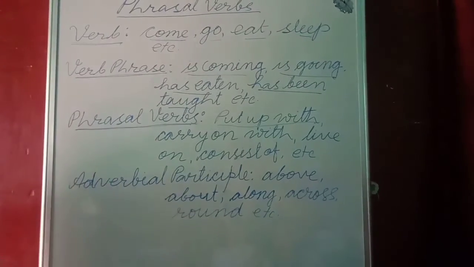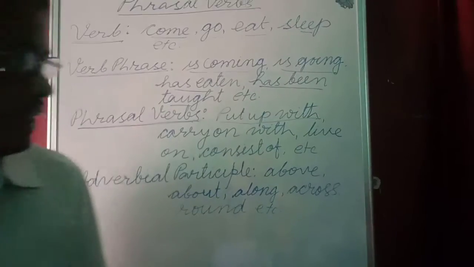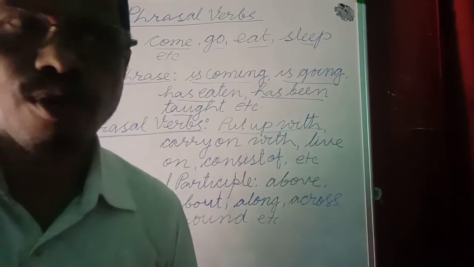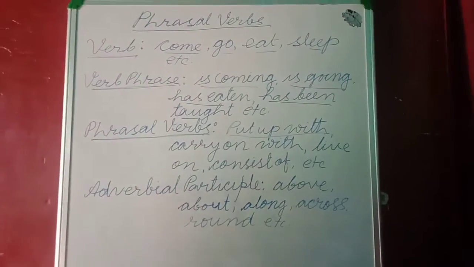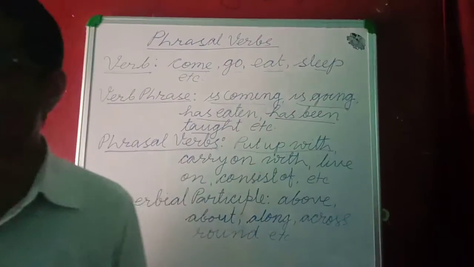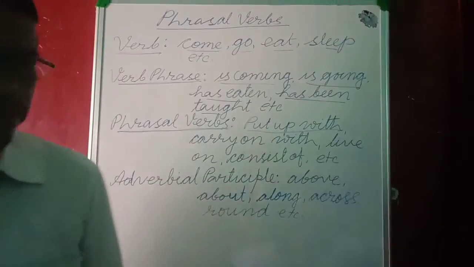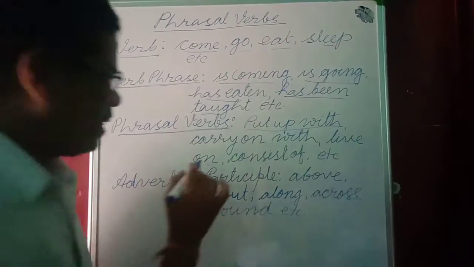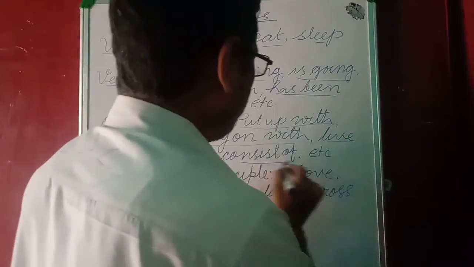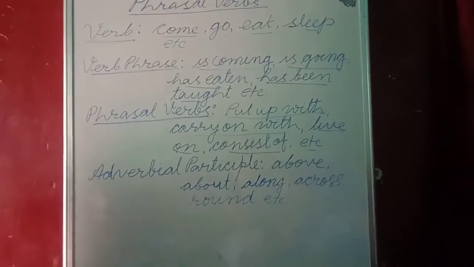But when we add them together, they make a phrasal verb, and its meaning is quite different from their surface meaning. Meaning word by word, what a single word means, that is called surface meaning. Carry on with, live on, consist of, etc. are examples of phrasal verb.